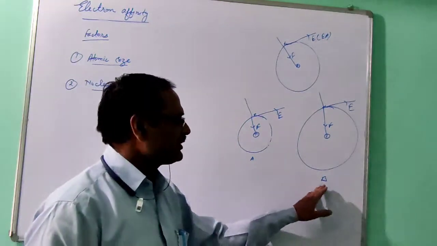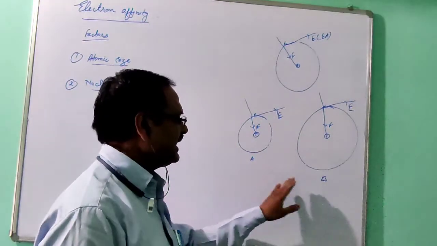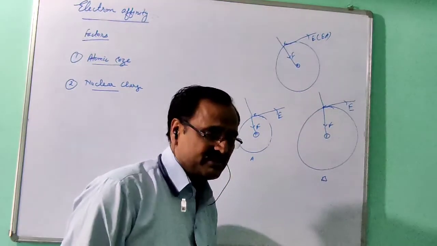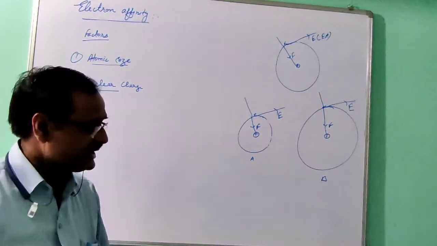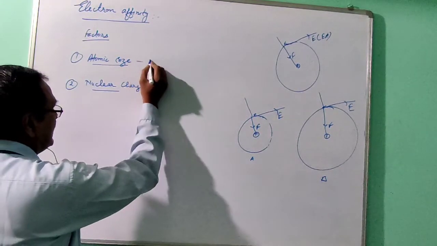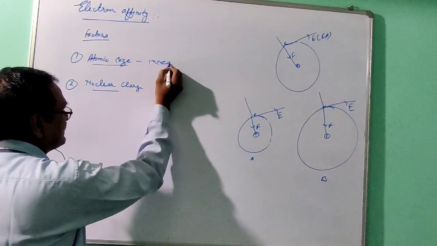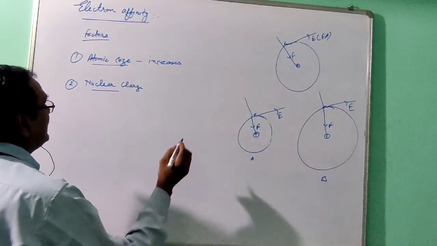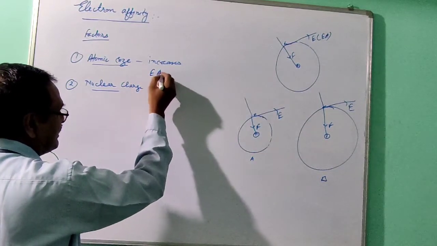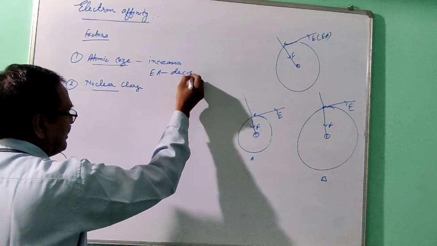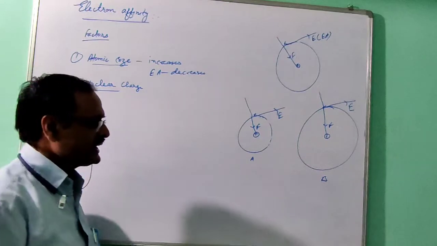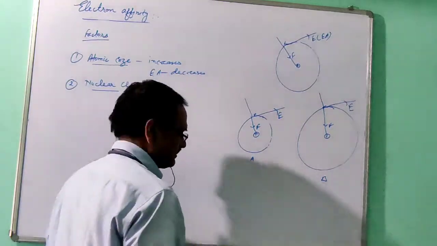So what is the conclusion? The conclusion is that as the atomic size increases, the force of attraction experienced by the coming electron will be lesser, and a lesser amount of energy is released. So as the atomic size increases, the electron affinity decreases.